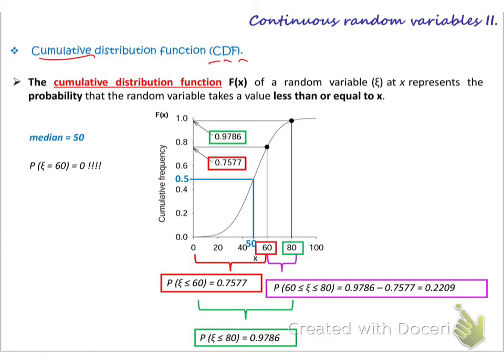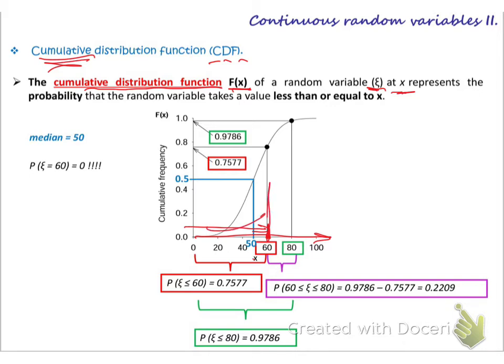The cumulative distribution function Fx of a random variable X at any point x does not mean the distribution at this exact point. If it is cumulative, it means the probability up to this point, all the probabilities up to this point.